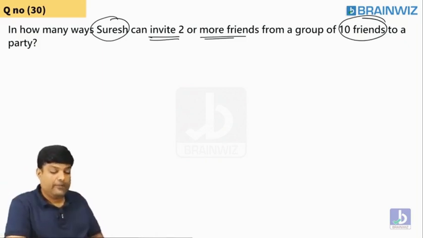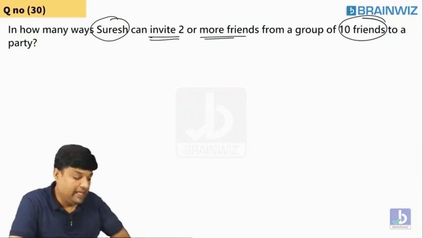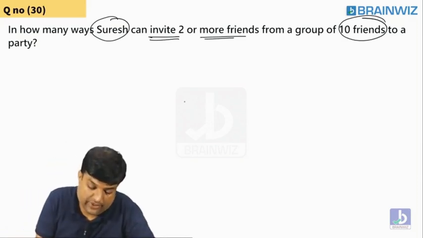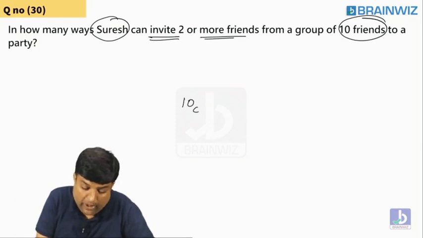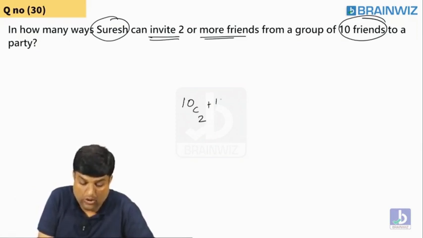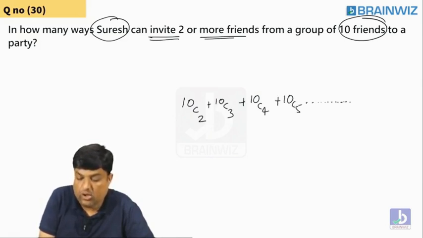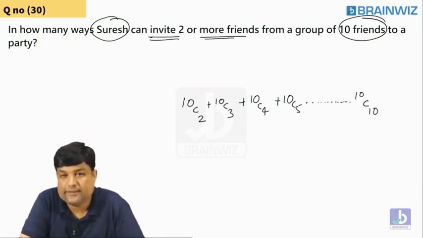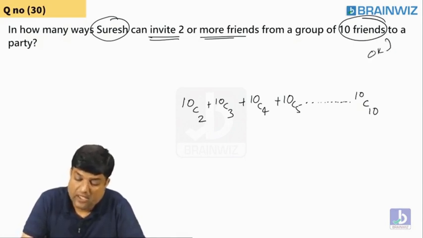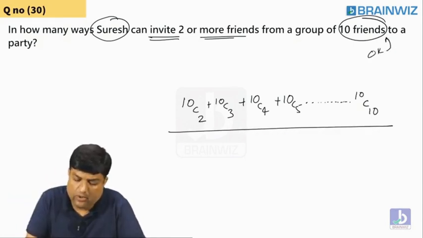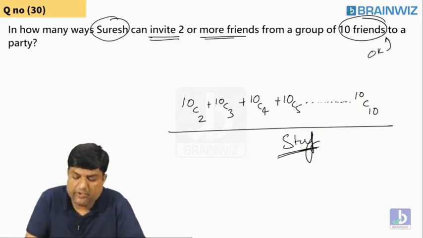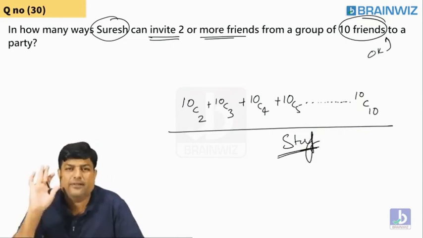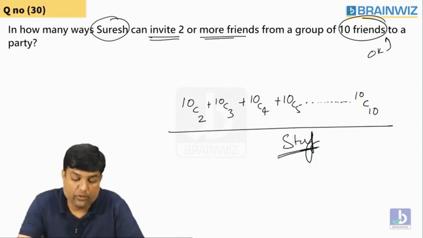Following everybody? Clear? So you can possibly say the answer, students. 10 people are there. You can invite minimum 2 or 3 or 4 or 5 or 6 or 7 or up to 10, like that. You will try to calculate all this stuff and try to get the answer somewhere. That's okay. Clear? Let's move across and see.